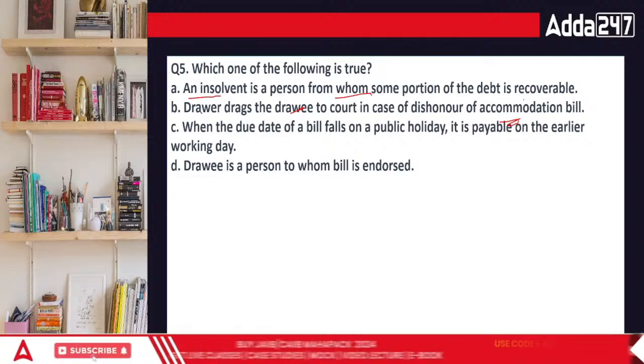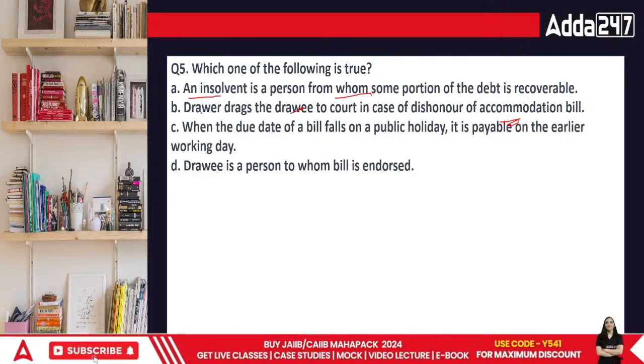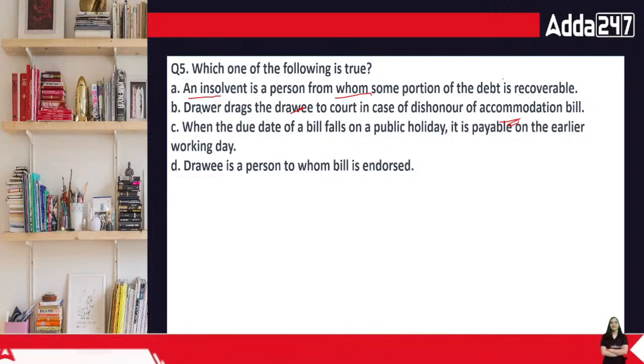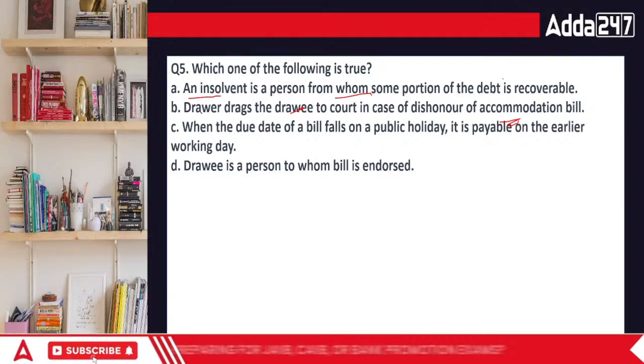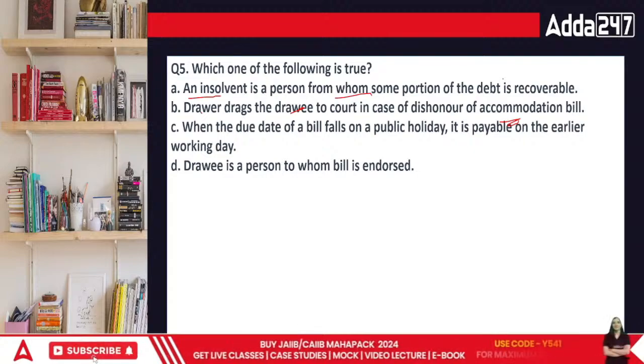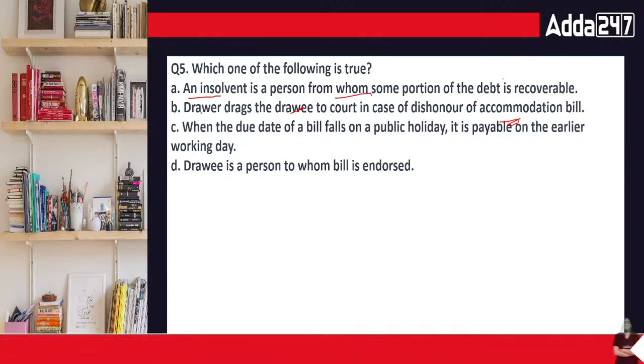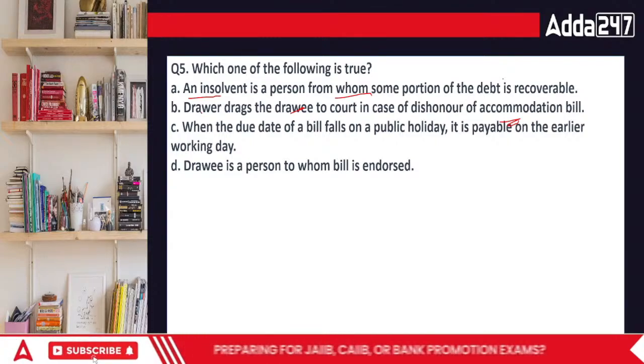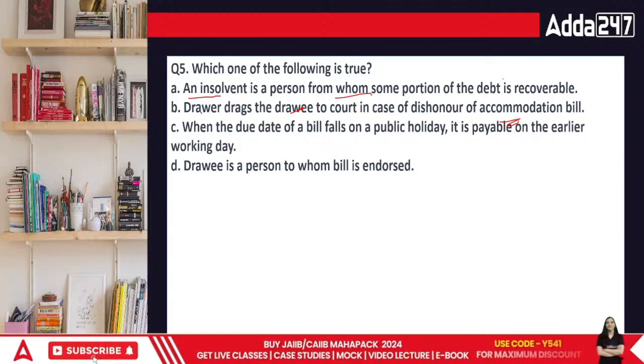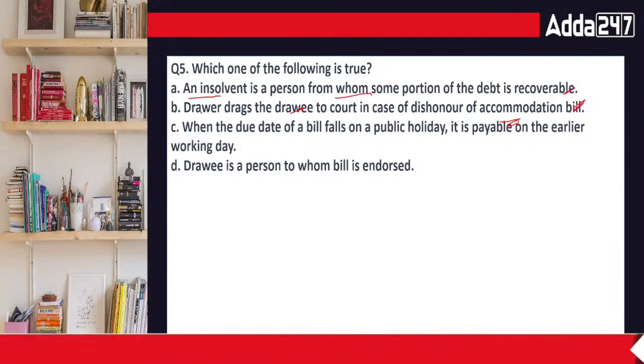For example, if the last day falls on 26th of January, we will consider the last day of the due date not to be 26th. It's going to be 25th. That means a day before.